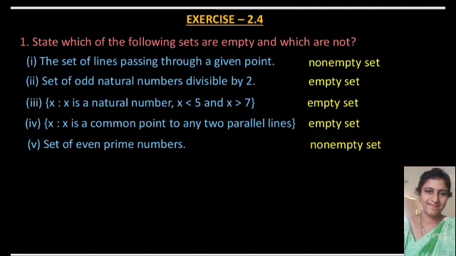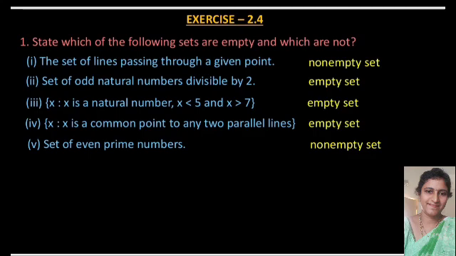Next one is the set of even prime numbers. There is one even prime number, that is 2. All of you know the even prime number is 2. So if you write the roster form of this set, there is one element in the set. So this is not an empty set. So this is a non-empty set.